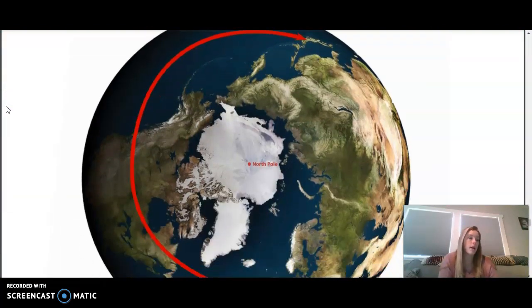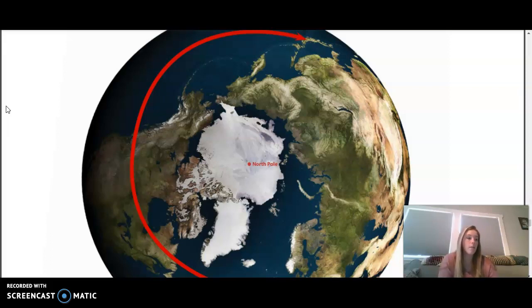Cabot had a simple idea. He knew the Earth was spherical, and he knew that one of the properties of a sphere is that the distance around it is greatest in the middle or at its circumference and less on the top or bottom. If you apply this basic geometry to Earth, it means that the circumference of Earth is greatest at the equator and is significantly less north or south of the equator.